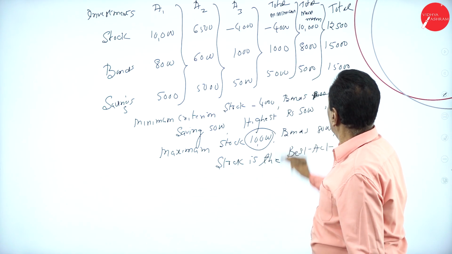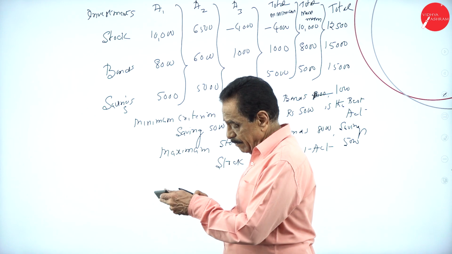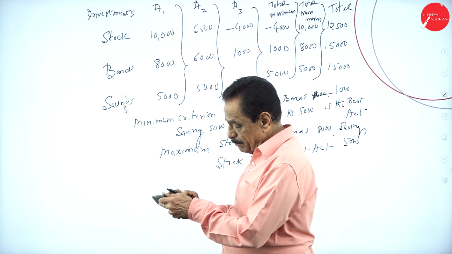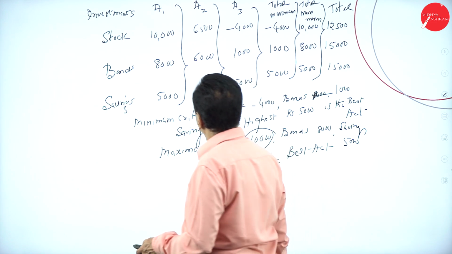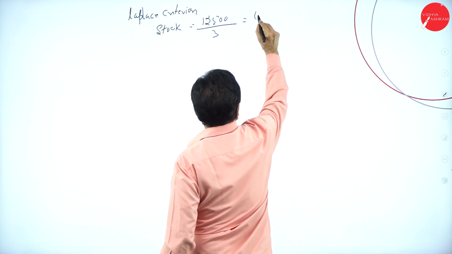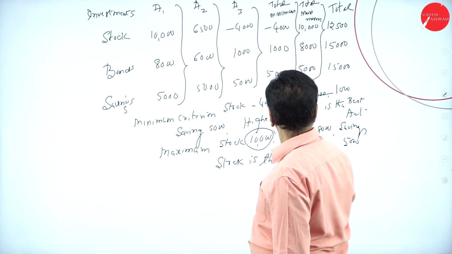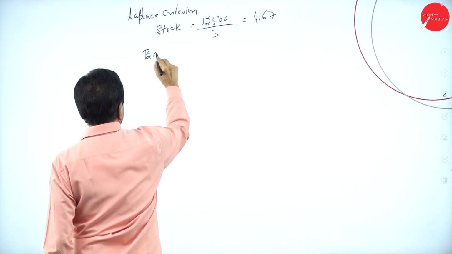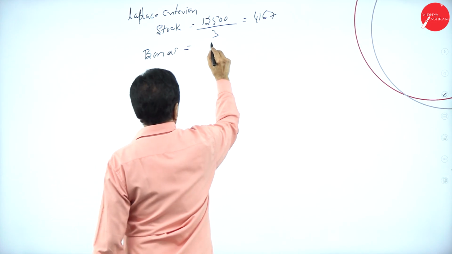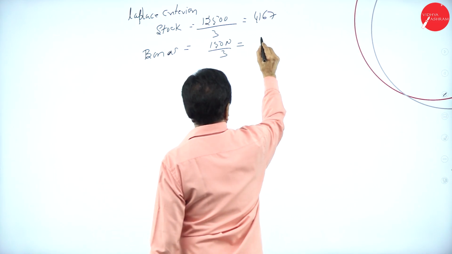So for stock, you have got total 12,500 divided by 3, 4,167. This goes to stock. Then bonds, 15,000 divided by 3, 5,000.